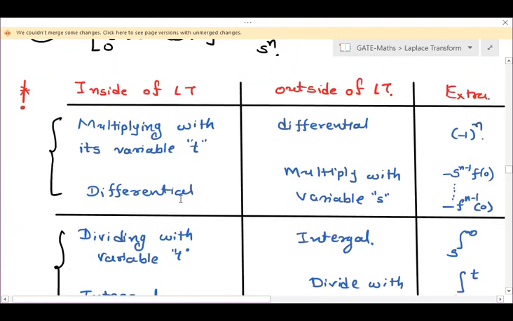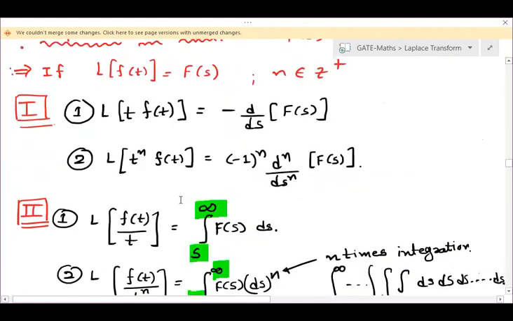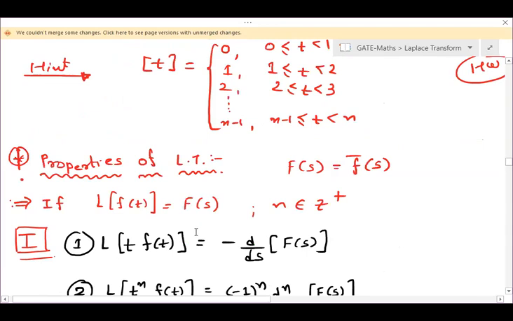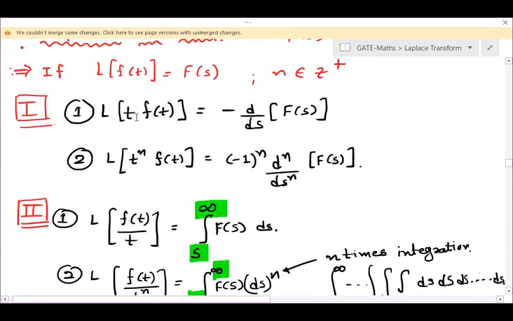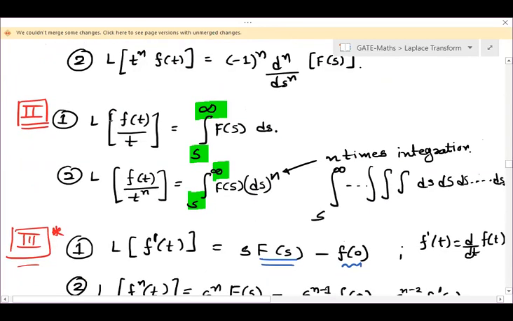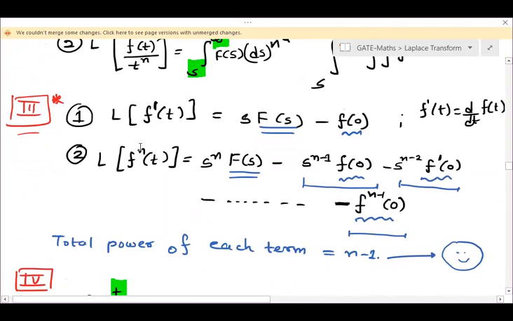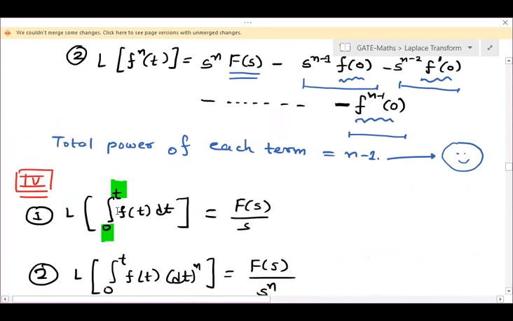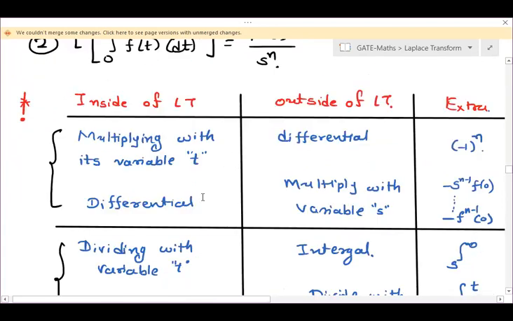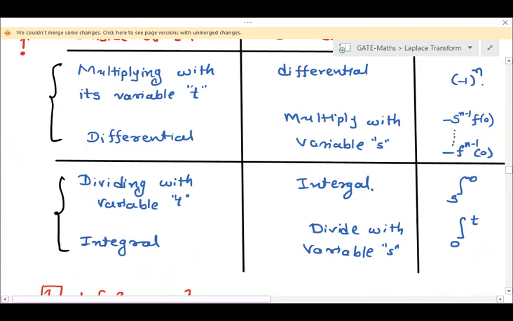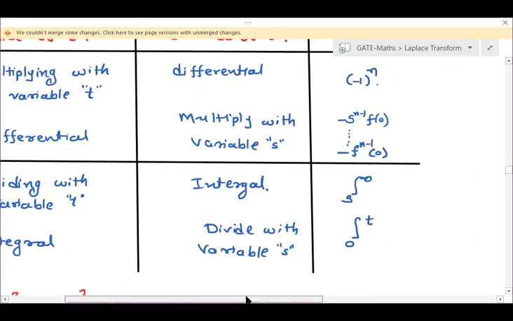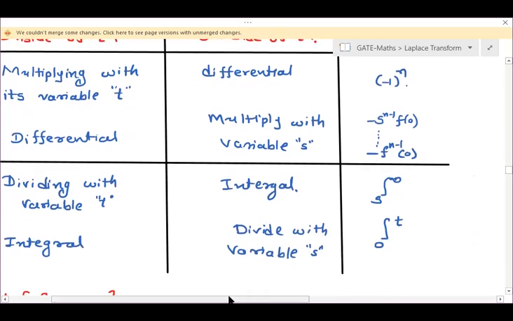Yes, so these are our properties. These are 4 different properties of Laplace transform. If you are multiplying t inside, you will have a differential outside. If you are dividing by t inside, you will have an integral outside. If you are doing a differential inside, you will have multiplication by s minus f of 0 outside. And if integral inside, then division by s outside. We have summarized like this.